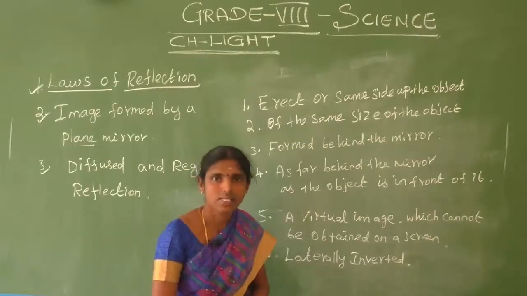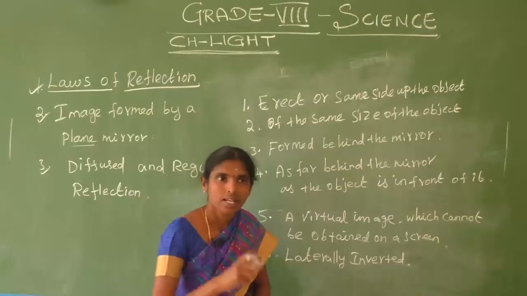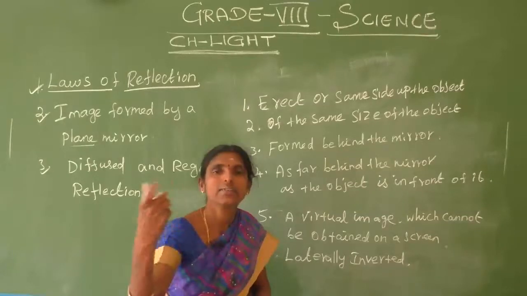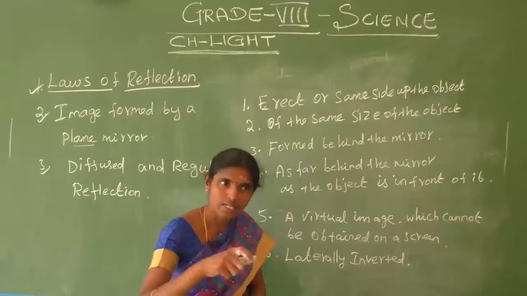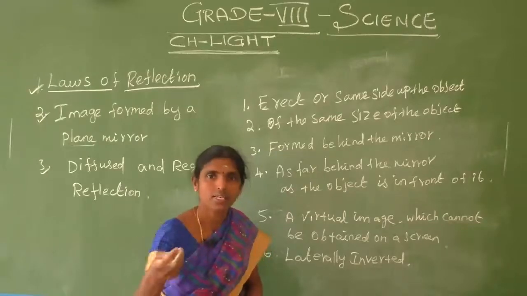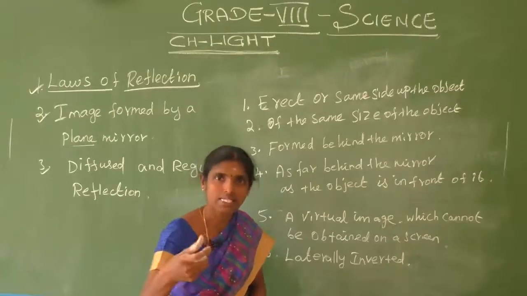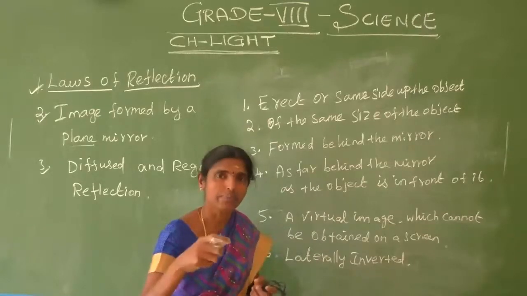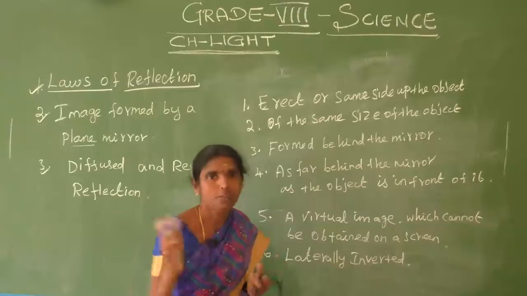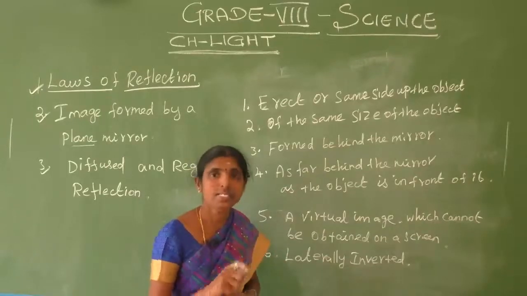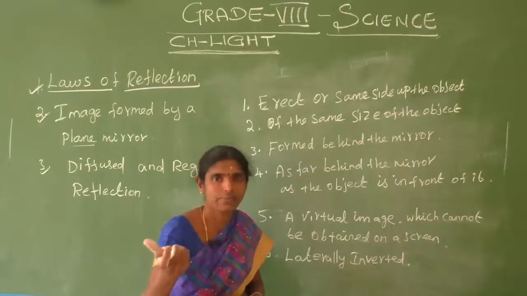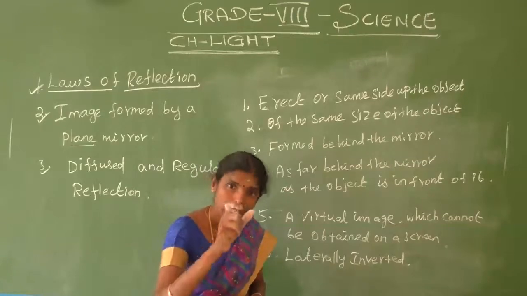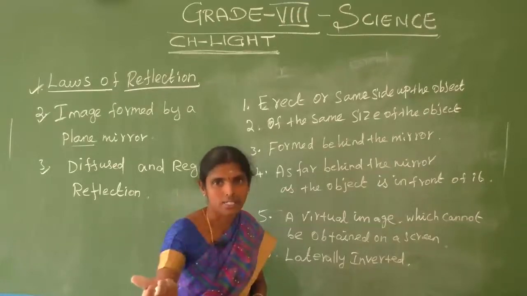Real images are inverted, virtual images are not inverted. Virtual images appear just like the object, the same as the object. Real images are inverted.